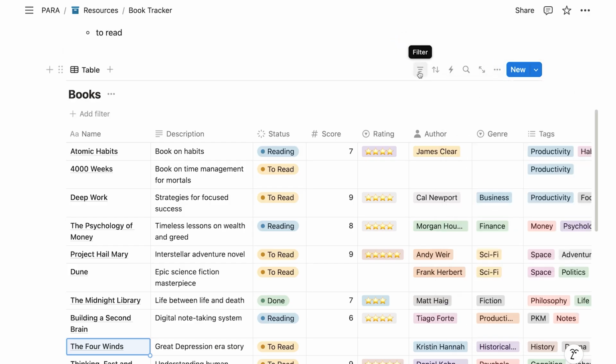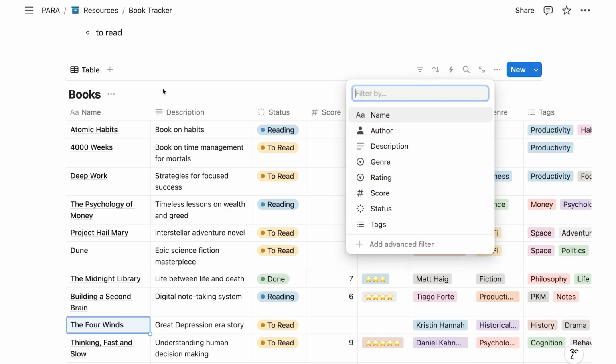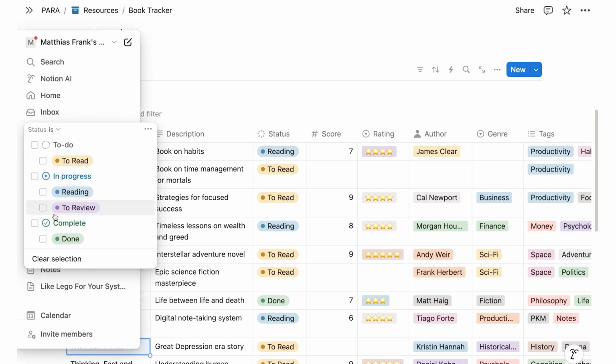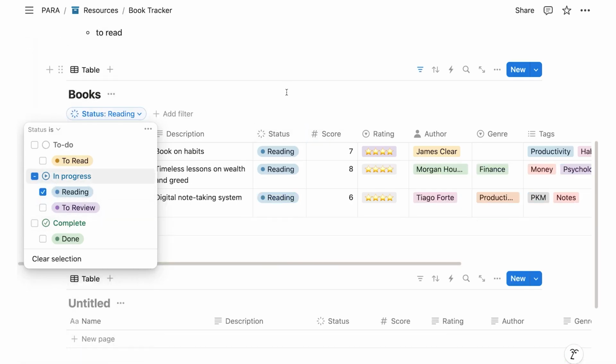So let's go through this option. It's all pretty much the same. You can click on here, and then we can say, please give me a filter for my status. And it gives me this little bubble here. Now I can say, okay, I only want to see the ones where I'm currently either in progress, so I see both, or actually I only want to see the ones that I'm currently reading.